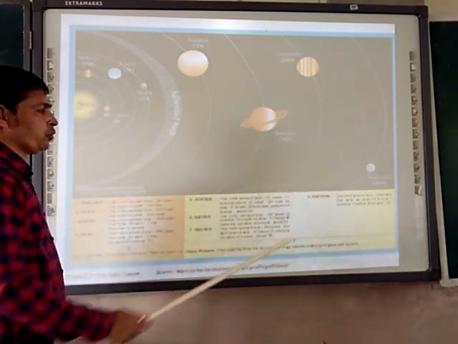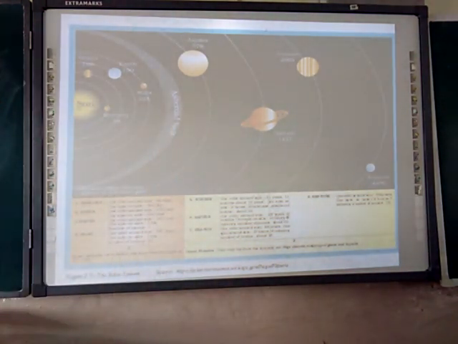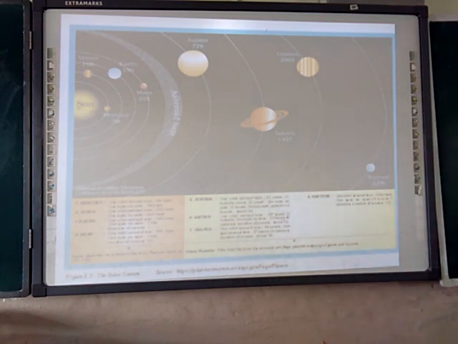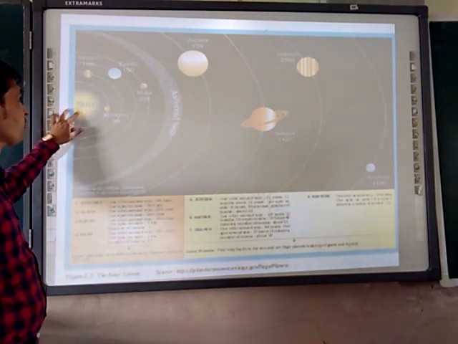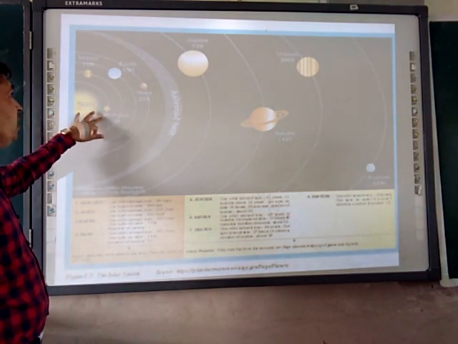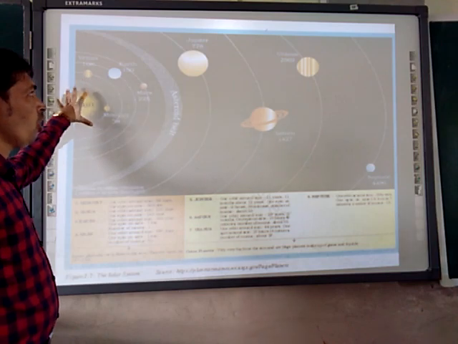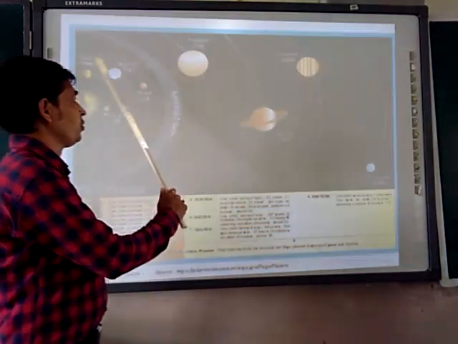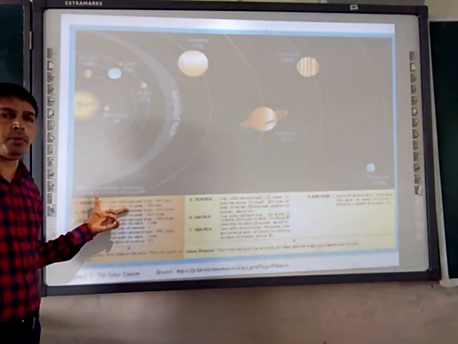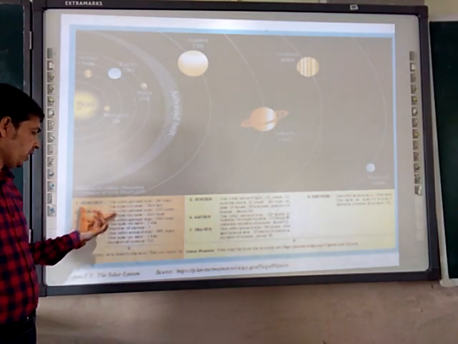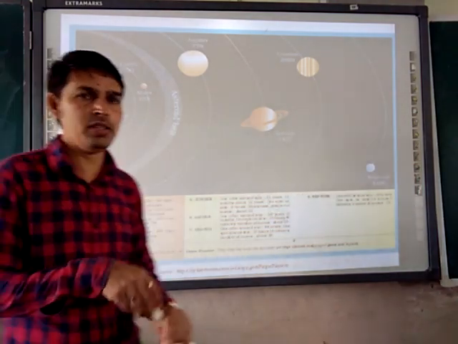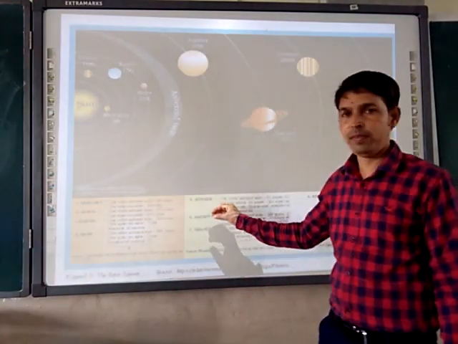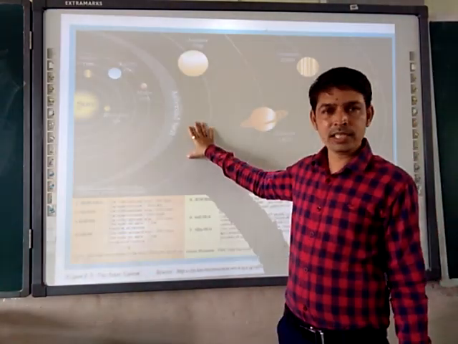So this is the photograph. Please see it carefully. I have taken it from the NCERT textbook. That's figure number 1.2. In that you are observing the Sun, Mercury, Venus, Earth, all the 8 planets. So this is a very important diagram. Here downwards it's not a little bit clear because it's stretched in the PowerPoint presentation, so it's not visible. But I have taken it from the NCERT textbook.